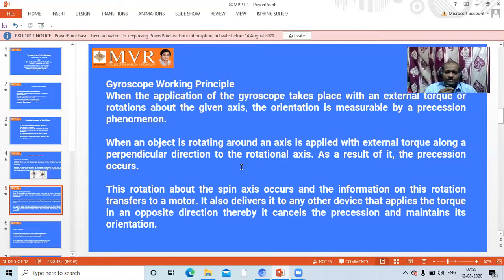So, if you observe this one, rotation about the spin axis occurs, and information on this rotation transfers to a motor. What is the meaning in automobiles? Some are self-generating energy, and some depend upon others, not self-generating.